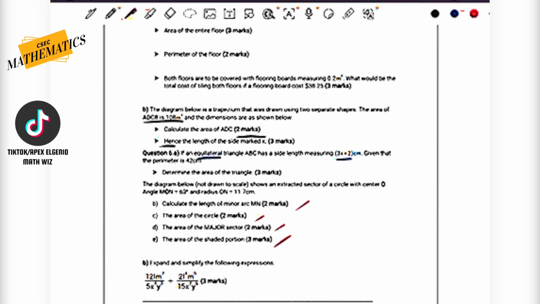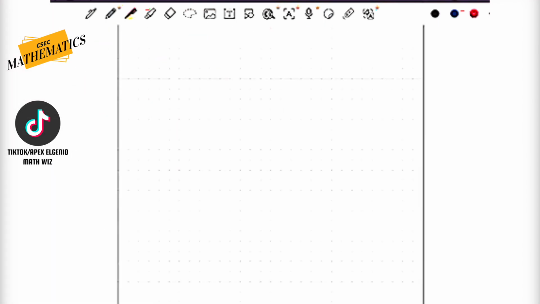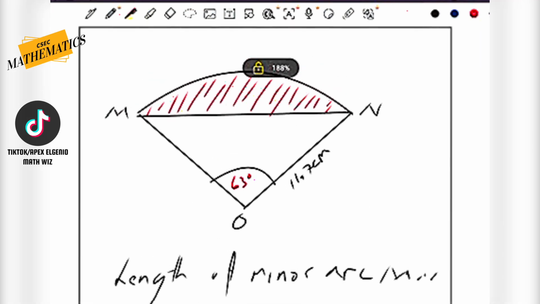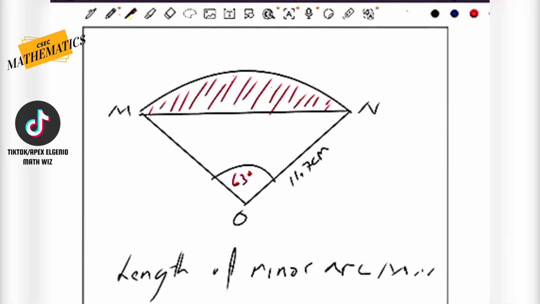So let's break this down, ladies and gentlemen. Let's hop over to our blank page that contains this particular diagram. Beautiful. There it is. That's our extracted sector. Now, for those of you who haven't heard about a sector, or maybe you've seen it but never understood the concept, a sector is a carved out section of a circle. To get my students to understand, I say a sector usually comes in the form of a slice of pizza.